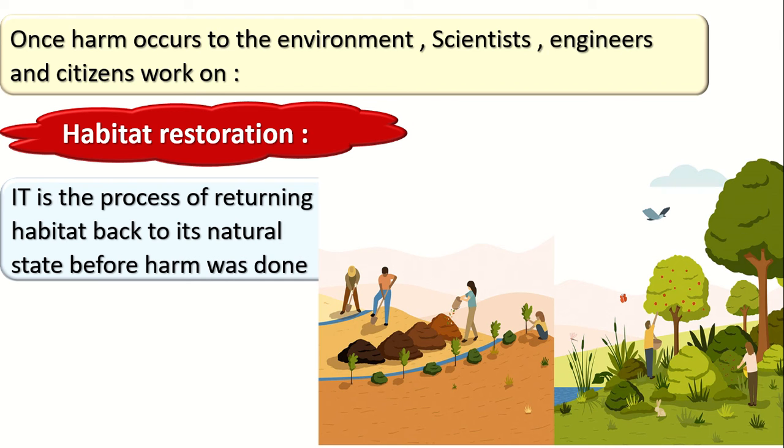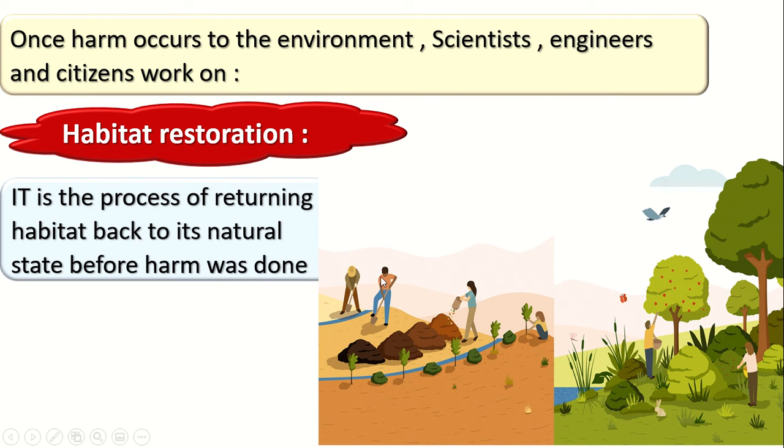It is the process of returning the habitat to its natural state before the harm was done.